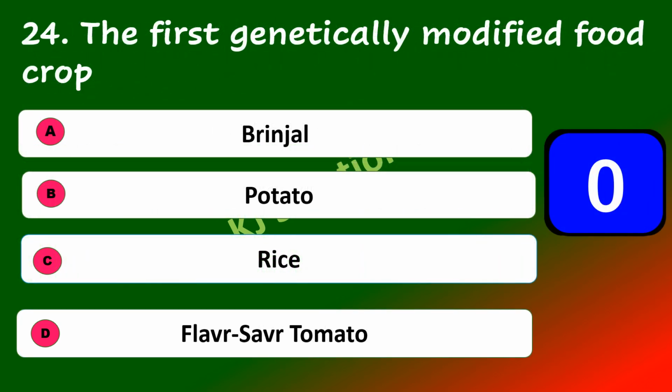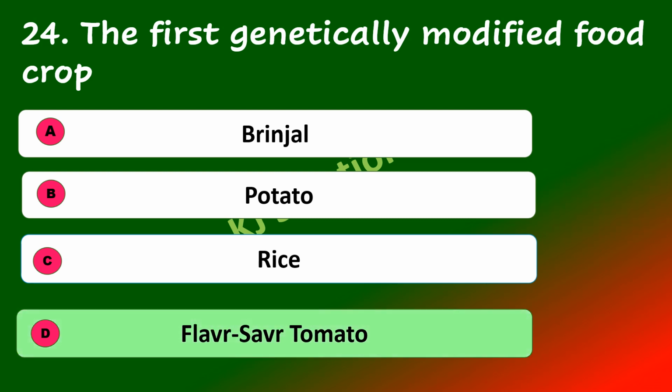The first genetically modified food crop in the world was brinjal, potato, rice, flavr savr, it's a tomato. The first genetically modified food crop was the flavr savr tomato.